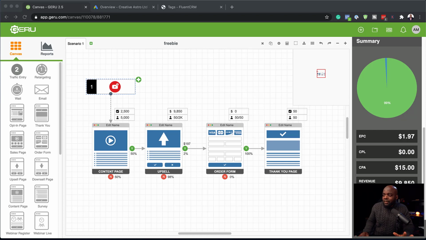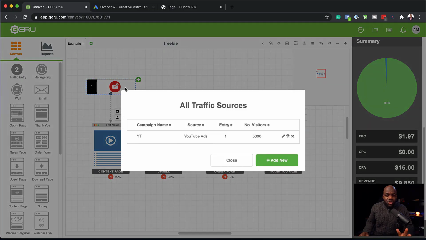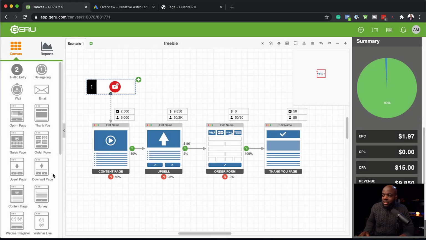So here, my main idea was I was going to push traffic from YouTube ads. And I was really looking for 5,000 visitors to start off with. With these 5,000 visitors, I was predicting that 50% would watch this ad. And then 50% of these people would go to my upsell, which I would upsell to my lifetime membership. And with this lifetime membership, 2% of them would purchase. So out of every 100, 2 will take me on the upsell.